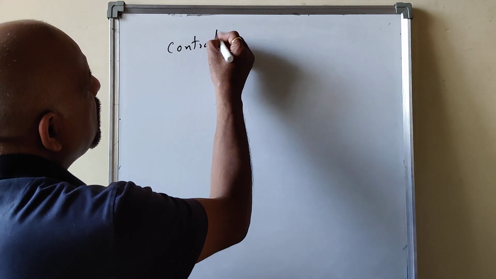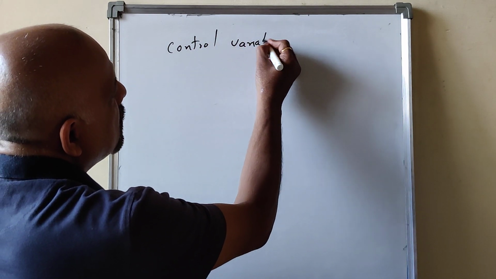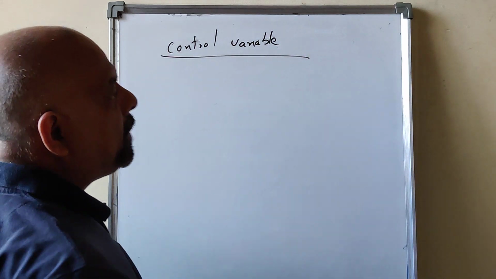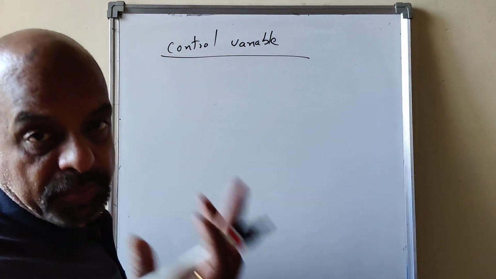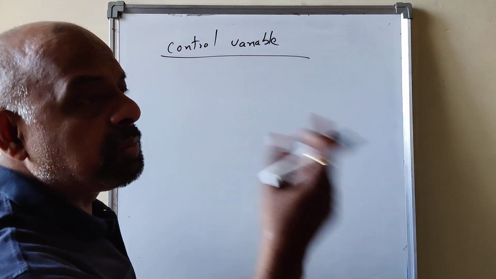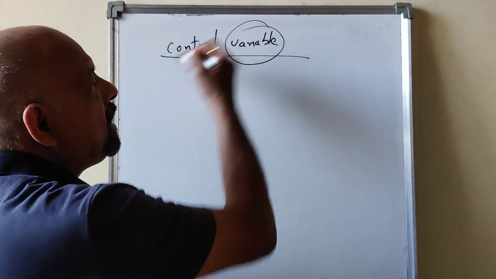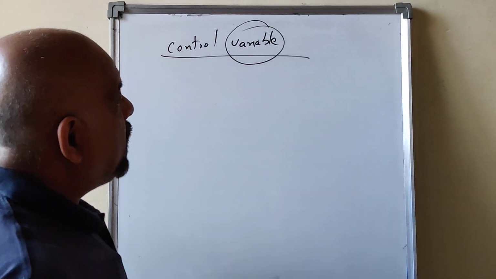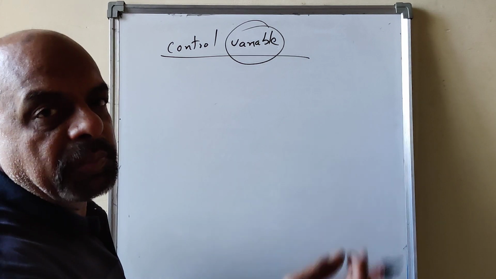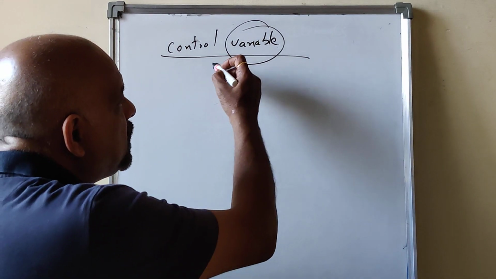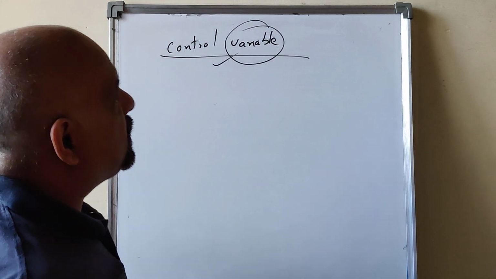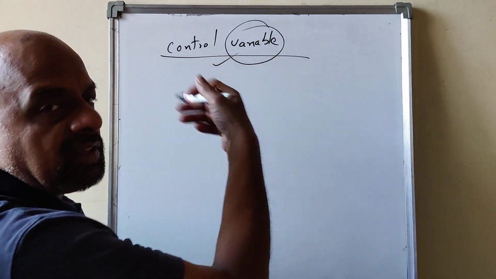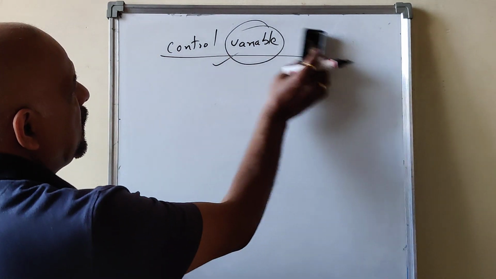What is a control variable? It is the variable which takes care of repetition of the loop. If you want to repeat the loop, there must be some variable responsible for repetition of the statements. We will discuss all about those things later.